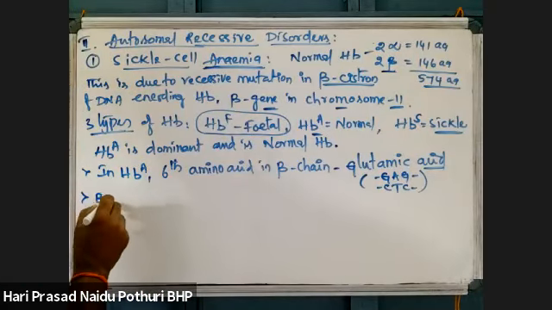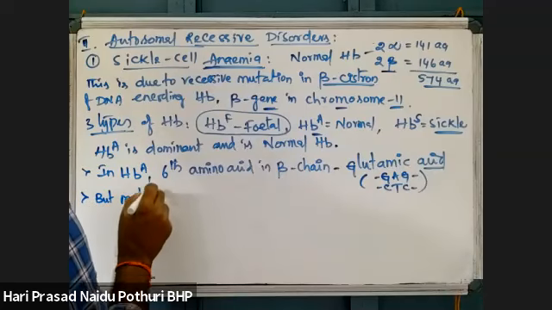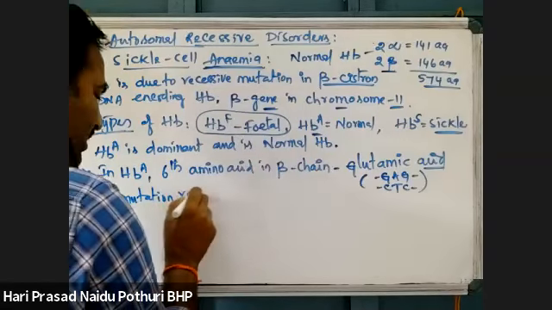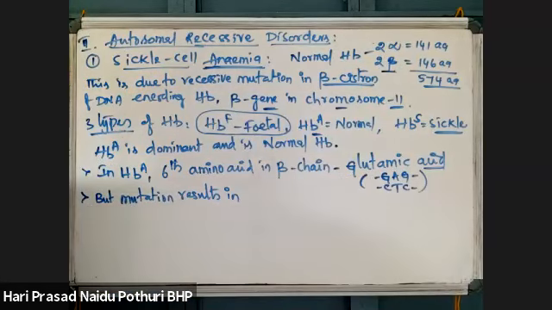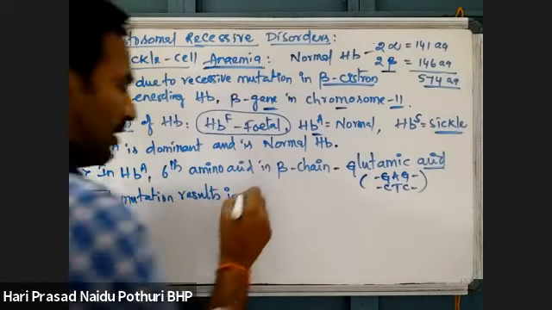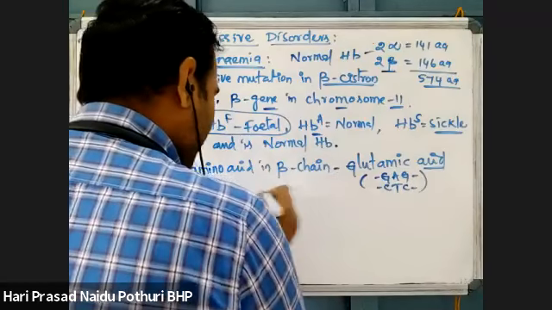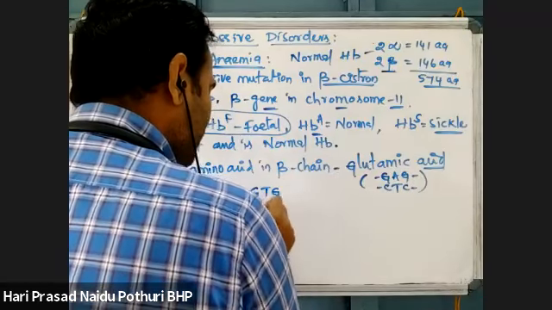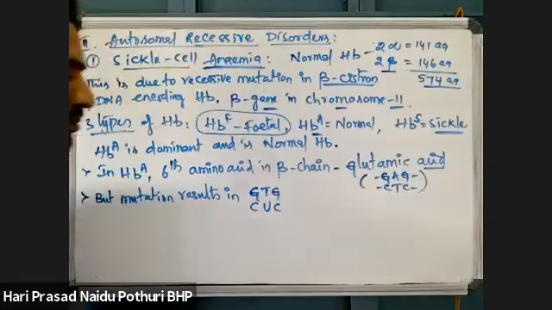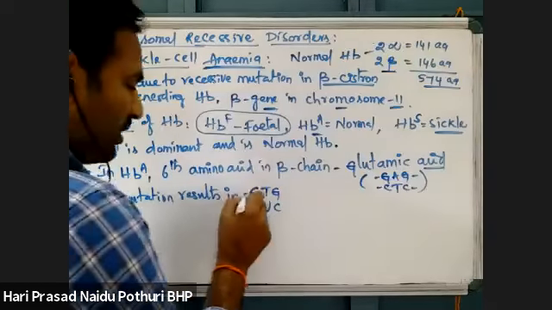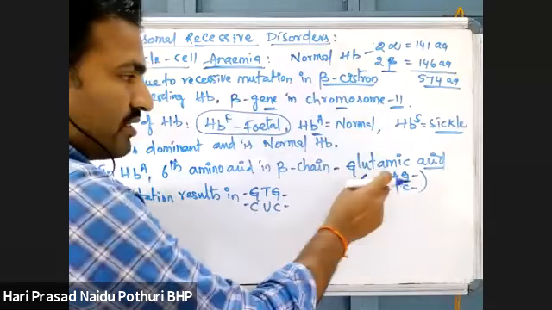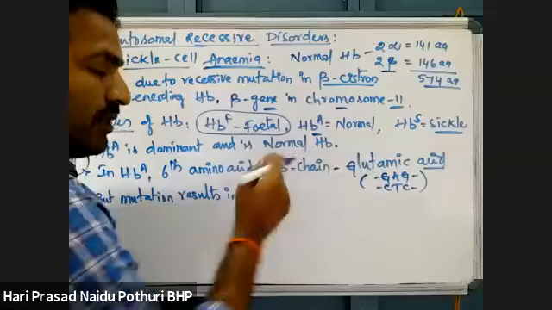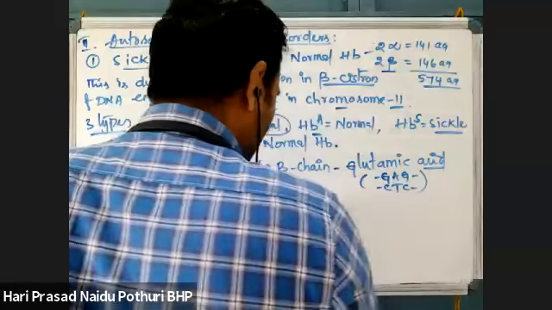But if a mutation takes place at this codon, GAG becomes GTG, meaning the mRNA codon becomes GUG. In that mutation, A is replaced with thymine.